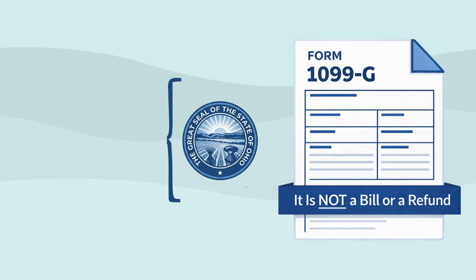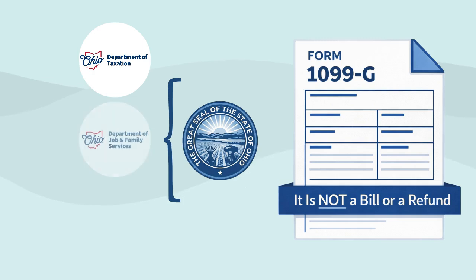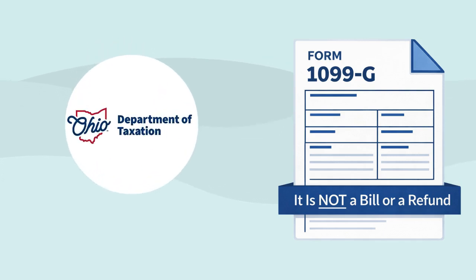1099-Gs issued by Ohio can be from the Ohio Department of Taxation, the Ohio Department of Jobs and Family Services, and the Ohio Department of Children and Youth, to name a few. In this video, we are only going to discuss forms issued by the Ohio Department of Taxation. If your form is from another agency, you must contact the agency listed on the form directly.